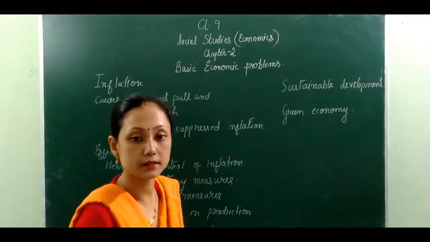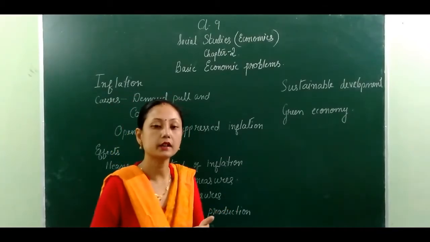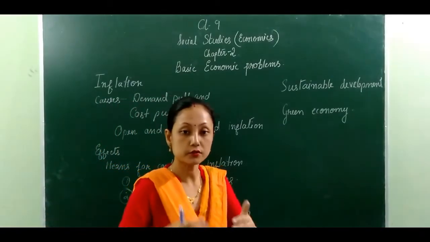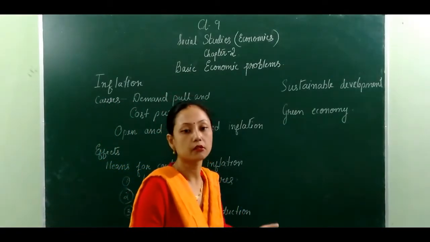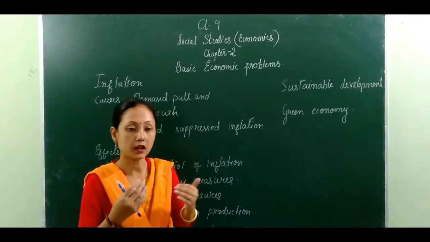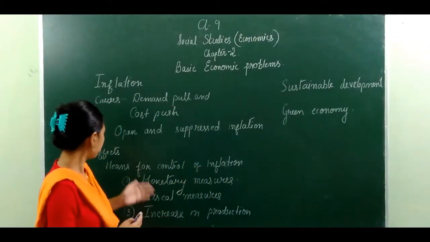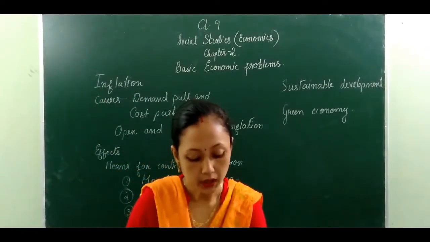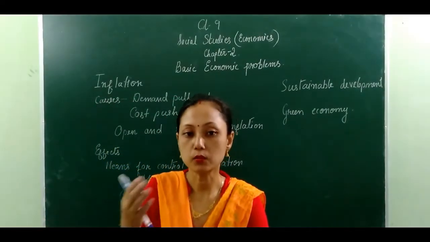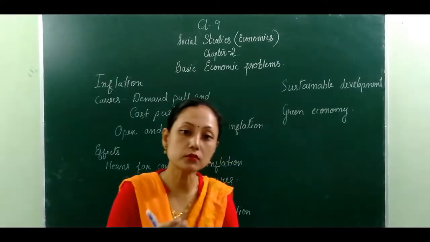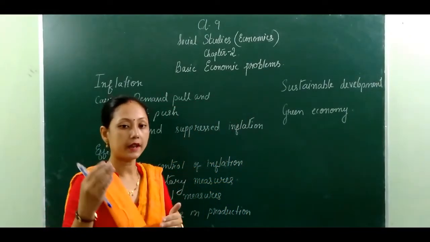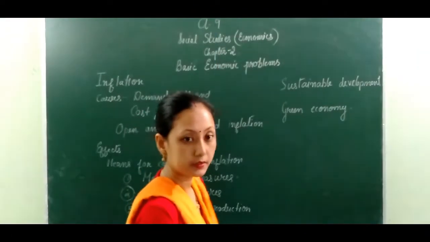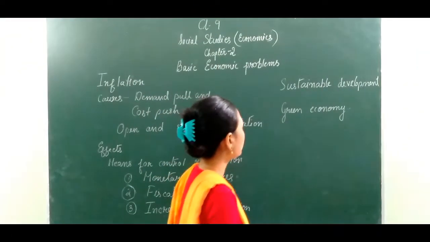Another one is the increase in production. The government is trying to increase the amount of production as much as possible in order to satisfy the growing population of a country. This is another measure taken by the government. These are the three ways to control the rise of the prices of the commodities. Now let's continue with sustainable development.